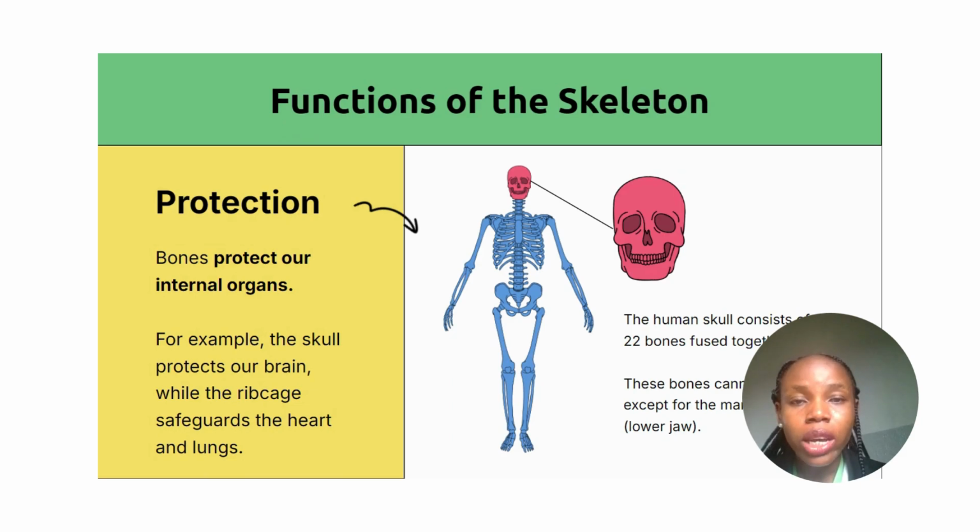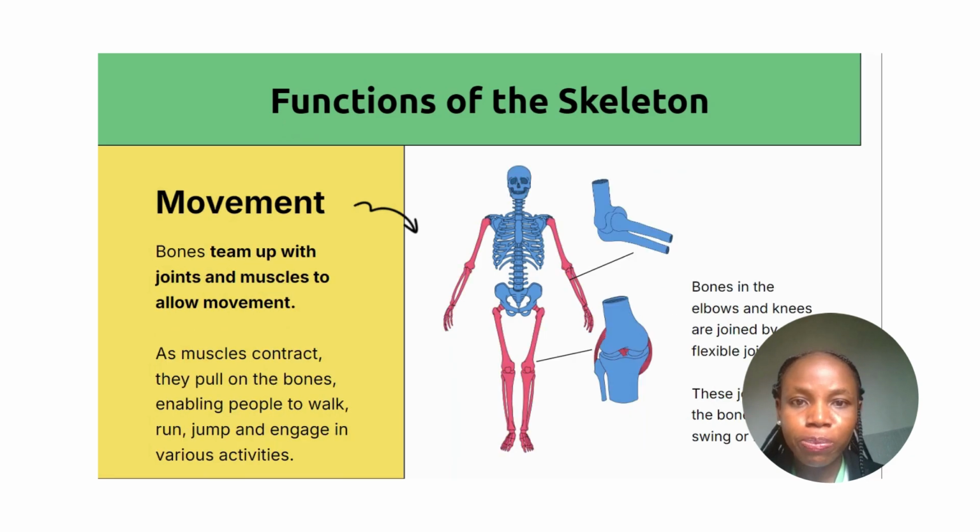And also, the rib cage protects the heart. The heart also is a very delicate organ that needs to be protected. So the heart is being protected by the rib cage and the sternum. The sternum is just the breastbone. We also have other parts of the body that the skeleton protects, like the kidney and the liver. They are also delicate organs that need to be protected at all costs. So the skeleton acts as protection against shock and against damage to all these soft tissues of the body.